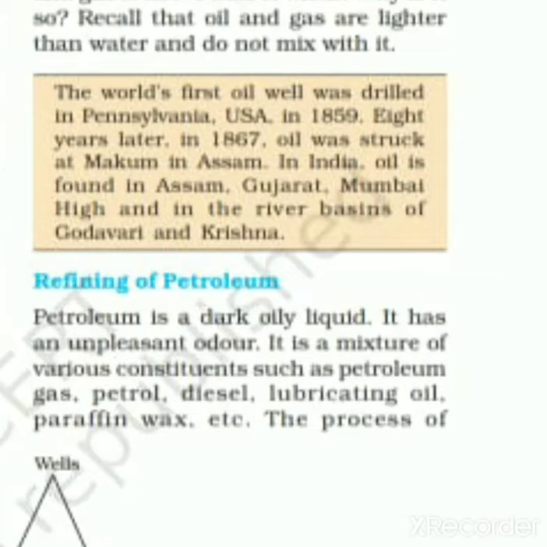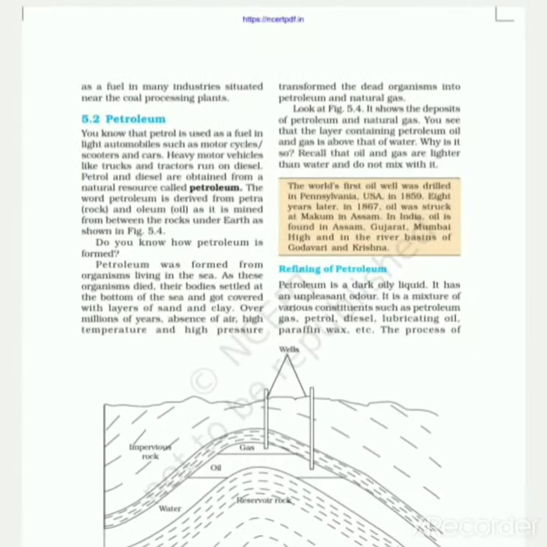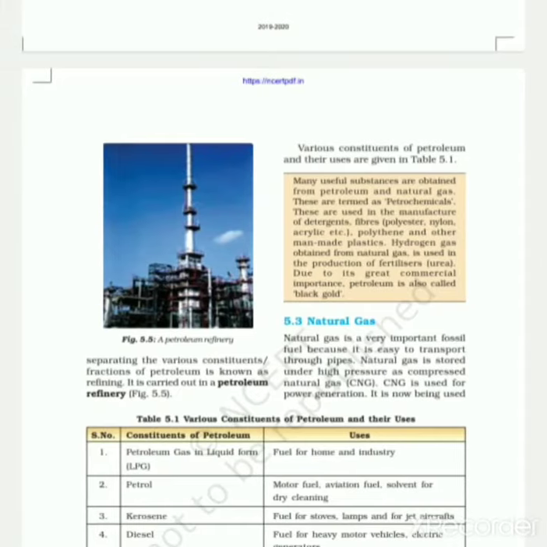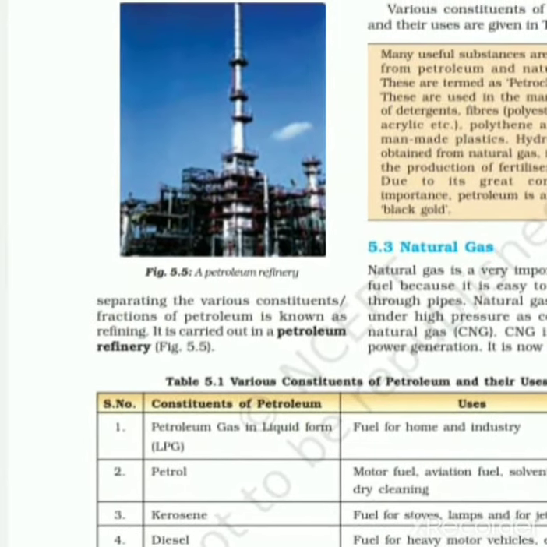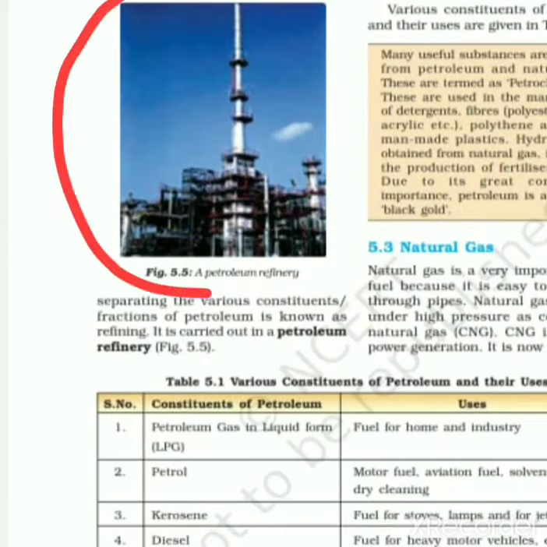Petroleum is a dark oily liquid. It has an unpleasant odor. It is a mixture of various constituents such as petroleum gas, petrol, diesel, lubricating oil, paraffin wax, etc. This whole process of separating the various constituent fractions of petroleum is known as refining. See the figure 5.5, a petroleum refinery. This is a petroleum refinery where they are refining petrol from petroleum.